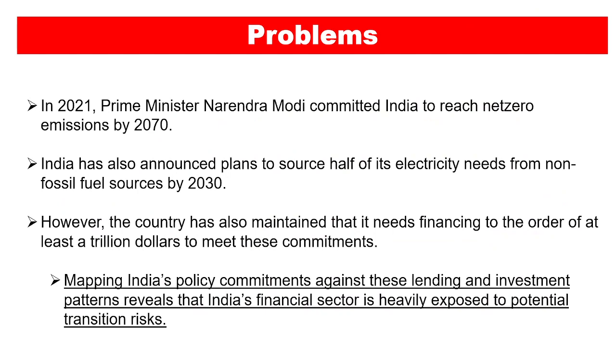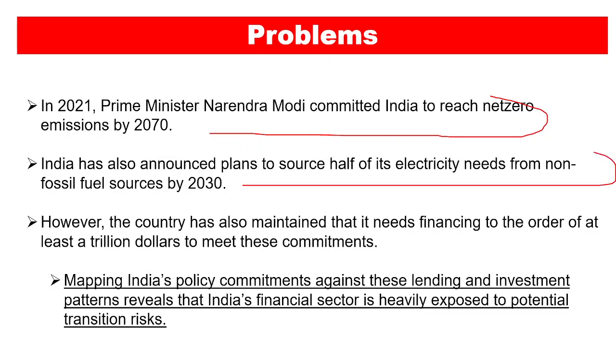For example, in 2021, the Prime Minister of our country committed India to reach net zero emissions by 2070. Now, it is not going to happen out of thin air. We need finances for it. India also announced plans to source half of its electricity needs from non-fossil fuel sources by 2030. And this is not going to happen out of thin air either. We need finances for it.